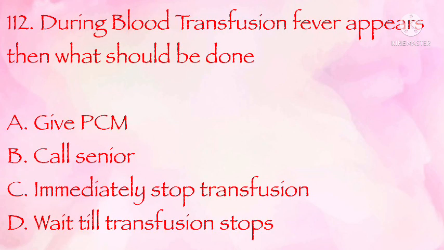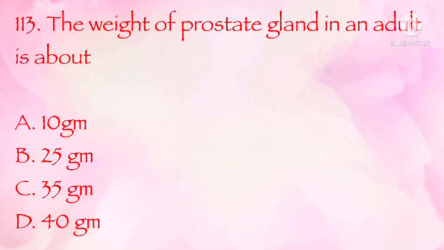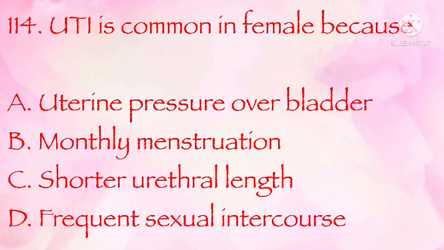During blood transfusion, fever appears, then what should be done? Give PCM, call senior, immediately stop transfusion, wait till transfusion stops. The correct answer is C. The weight of prostate gland in an adult is about 10 gram, 25 gram, 35 gram, 40 gram. The correct answer is B, 25 gram. UTI is common in female because uterine pressure over bladder, monthly menstruation, shorter urethral length, frequent sexual intercourse. The correct answer is C.